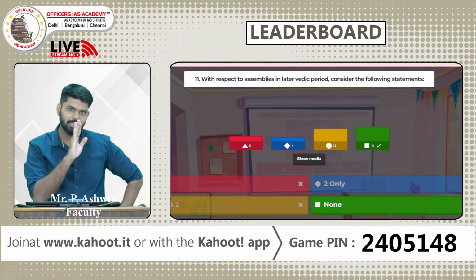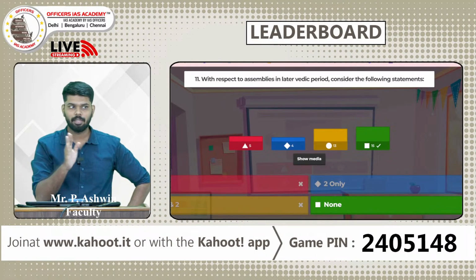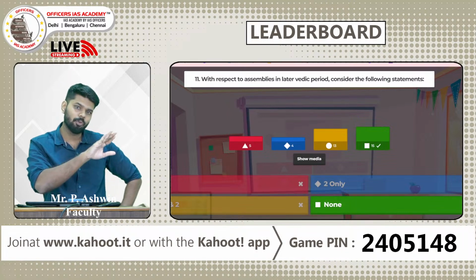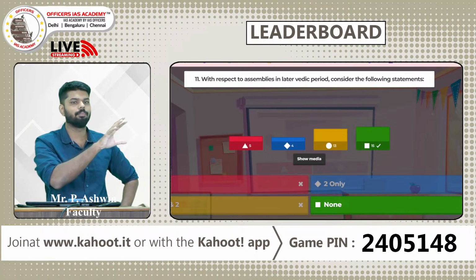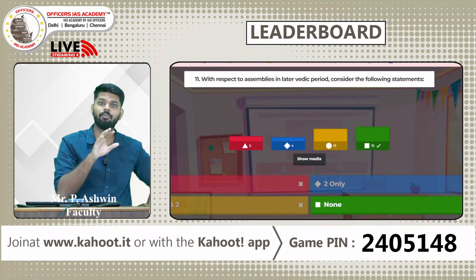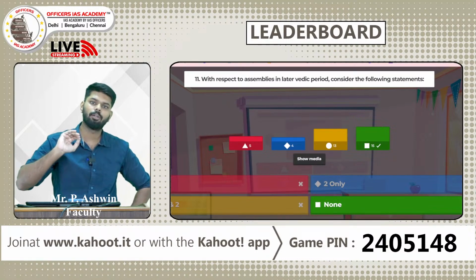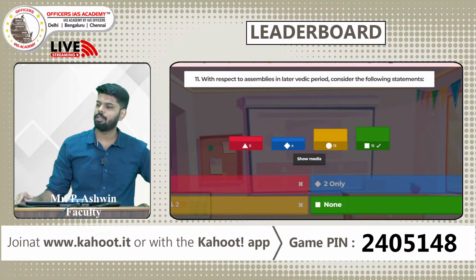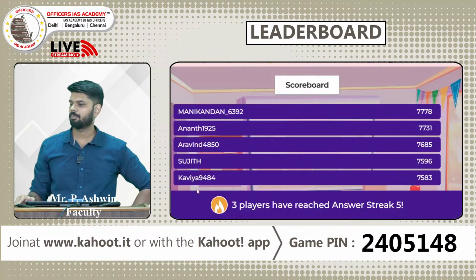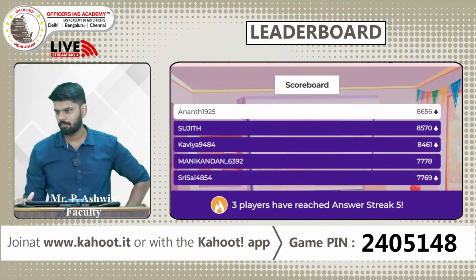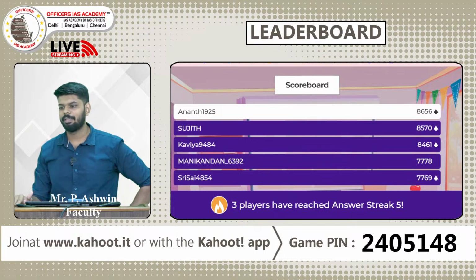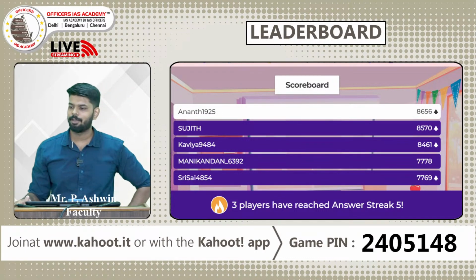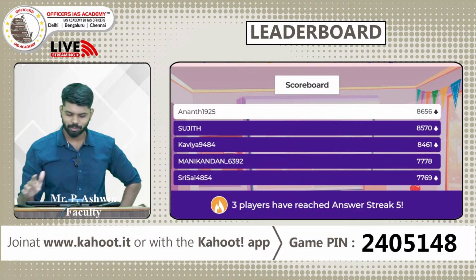But there was a simple change in the later Vedic period. The meaning remained the same, but the importance of the Samiti slowly went away, and Sabha still maintained relevance. And women were slowly excluded from these assemblies. So let us look at the leaderboard. Anand is leading the board, followed by Sujit, Kavya, Manikandan and Sri Sai. So let us look at the next question.